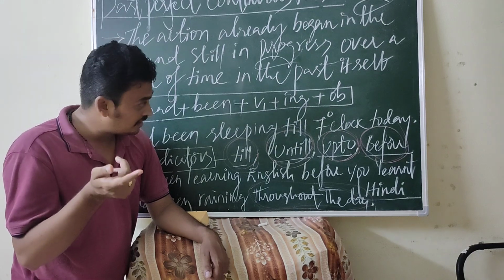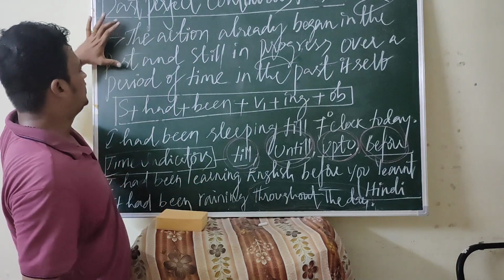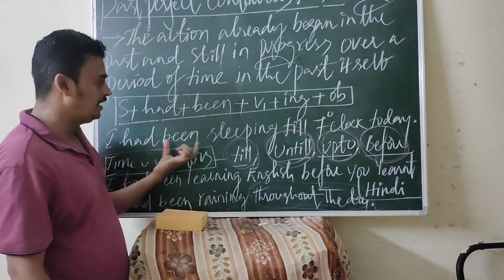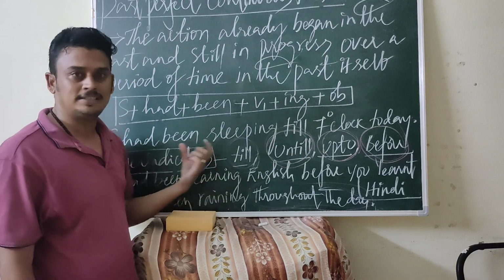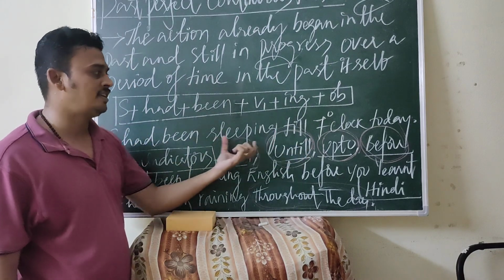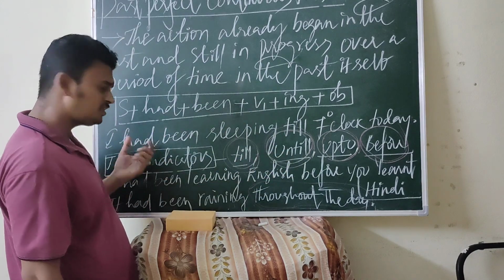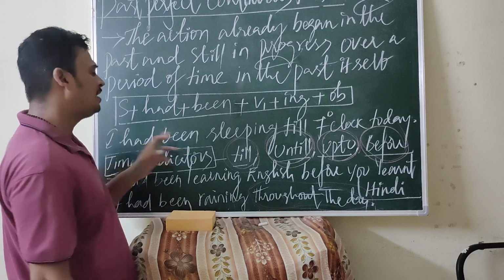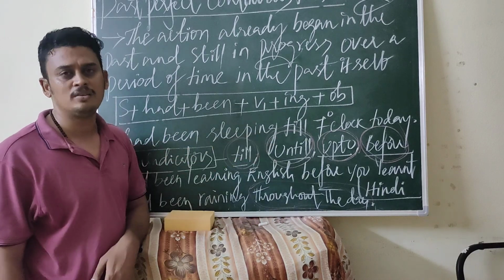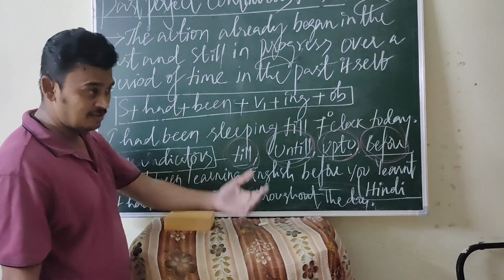Yes, and one more thing I would like to say. For example, this one: I have been sleeping till 7 o'clock today. This is an assertive sentence. Okay, I had not been sleeping till 7 o'clock. This is a negative sentence. Making a question: Had I been sleeping till 7 o'clock today? Here the question is asking myself.